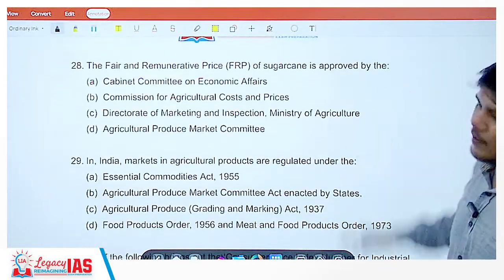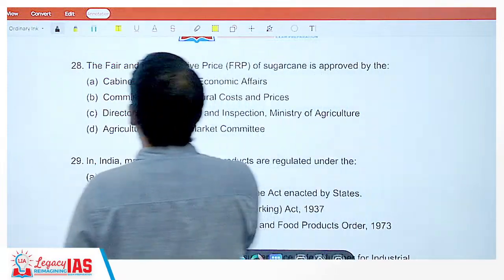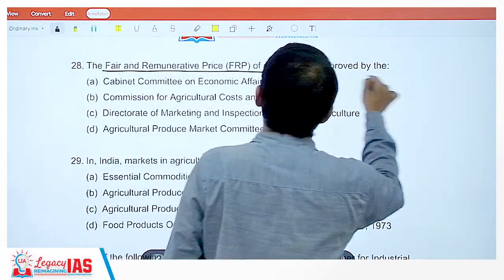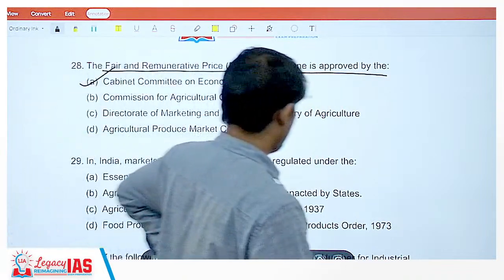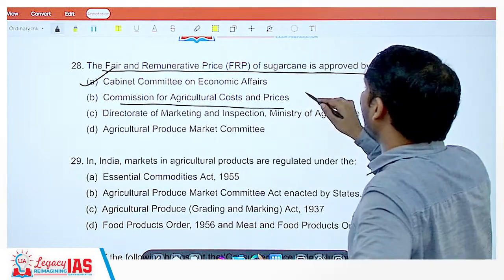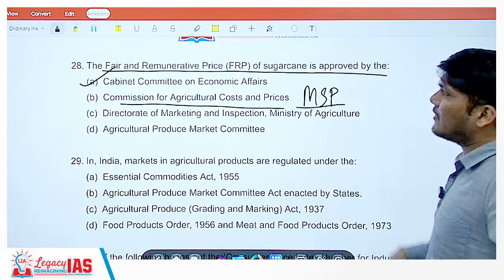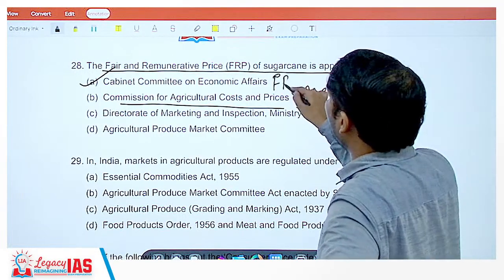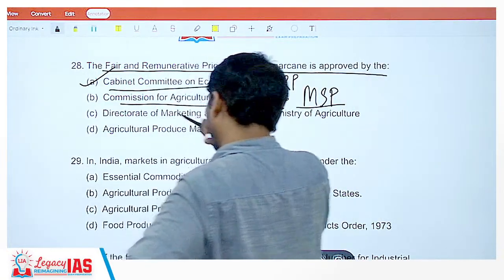Now, coming on to the FRP, similar concept like MSP. The FRP, fair and remunerative price of sugarcane, is approved by Cabinet Committee on Economic Affairs. Commission for Agriculture Costs and Prices takes care of the MSP. But as far as FRP is concerned, it is done by Cabinet Committee on Economic Affairs.